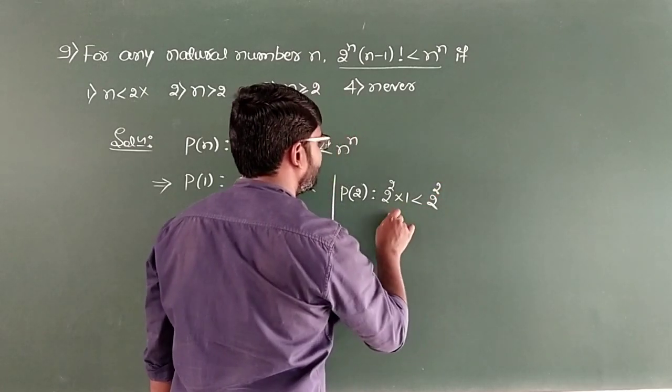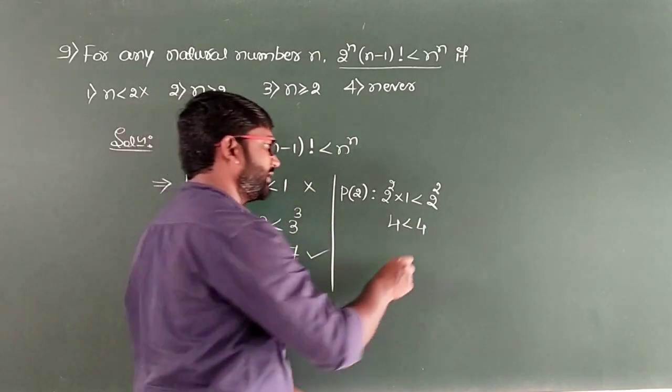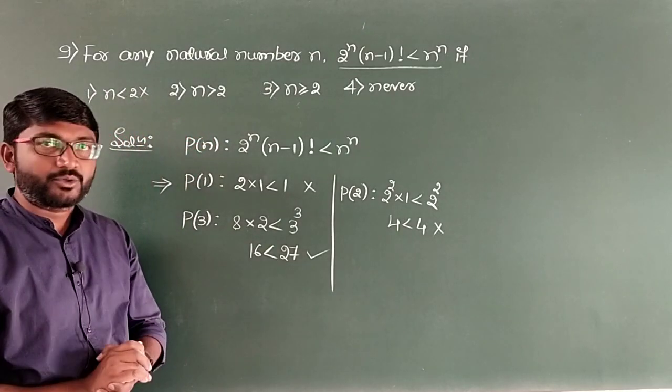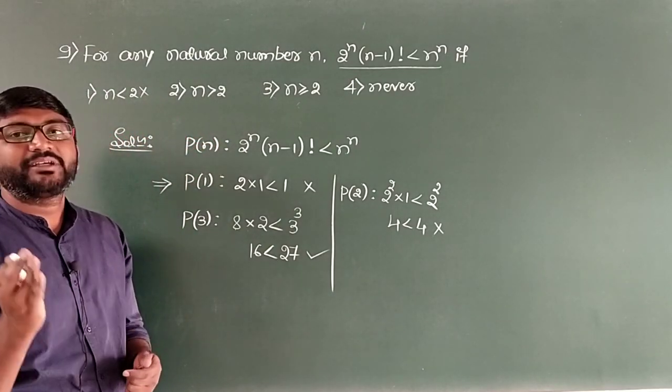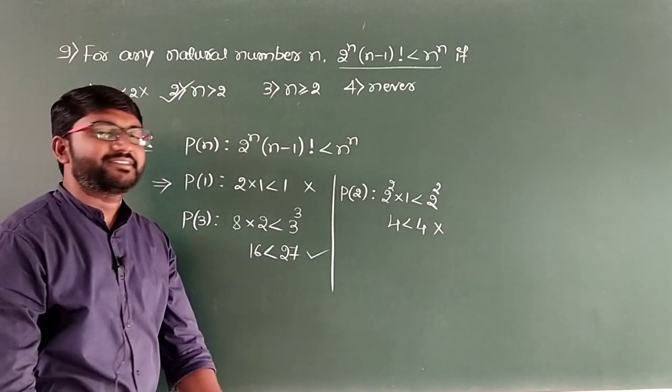So what do we get now? 4 is less than 4, or 4 is greater than 4, which is not true. That means for n equal to 2, the statement is not true. So overall n has to be greater than 2. That means option 2 is the correct answer.